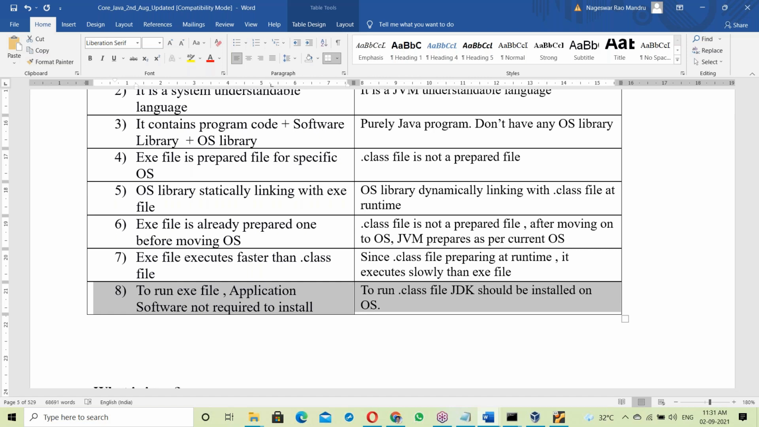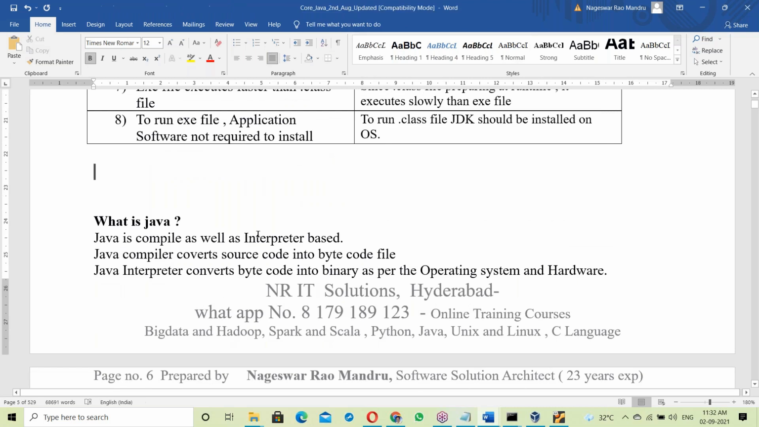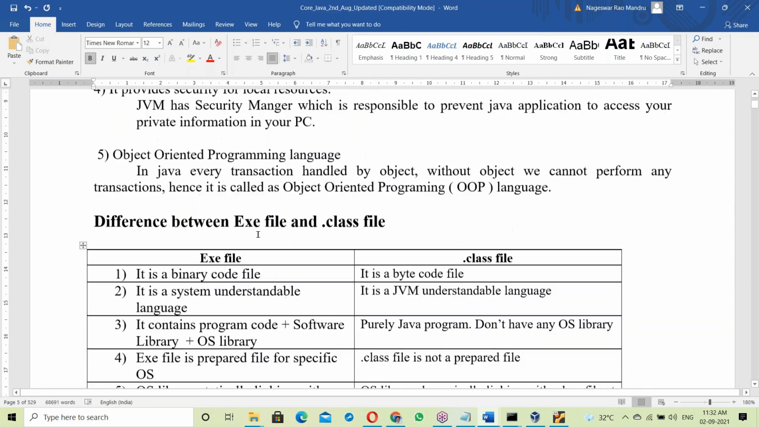Suppose a C program exe file is prepared on a Linux base at development. After finishing, it may be moved to the client location. At the client location, on the same Linux base, you install and run it directly. C software is not necessary. To run exe files, application software is not required to install. But to run a dot class file, we should install JDK software, otherwise it won't work. So this is the difference between an exe file and a dot class file.